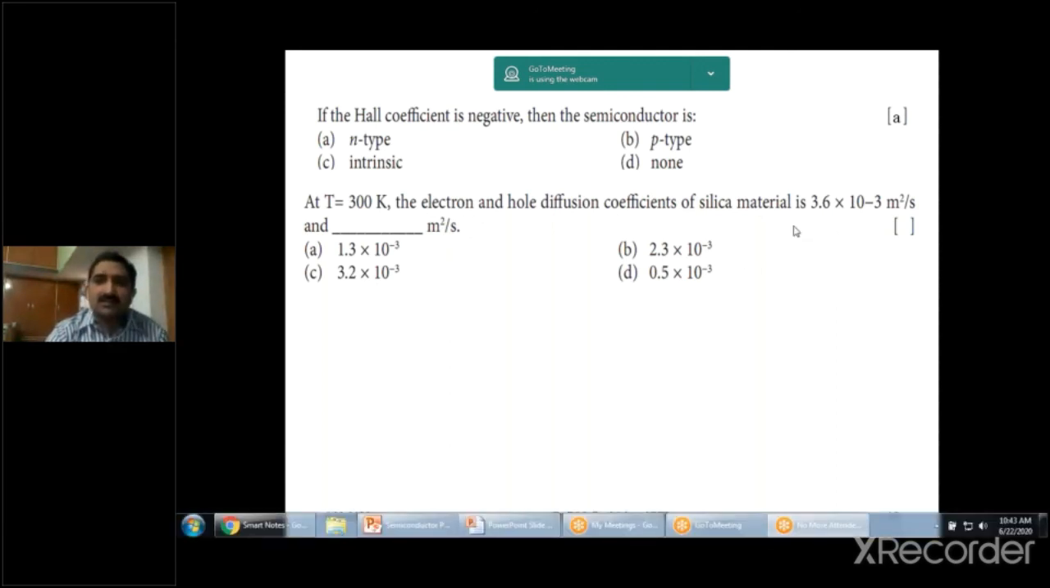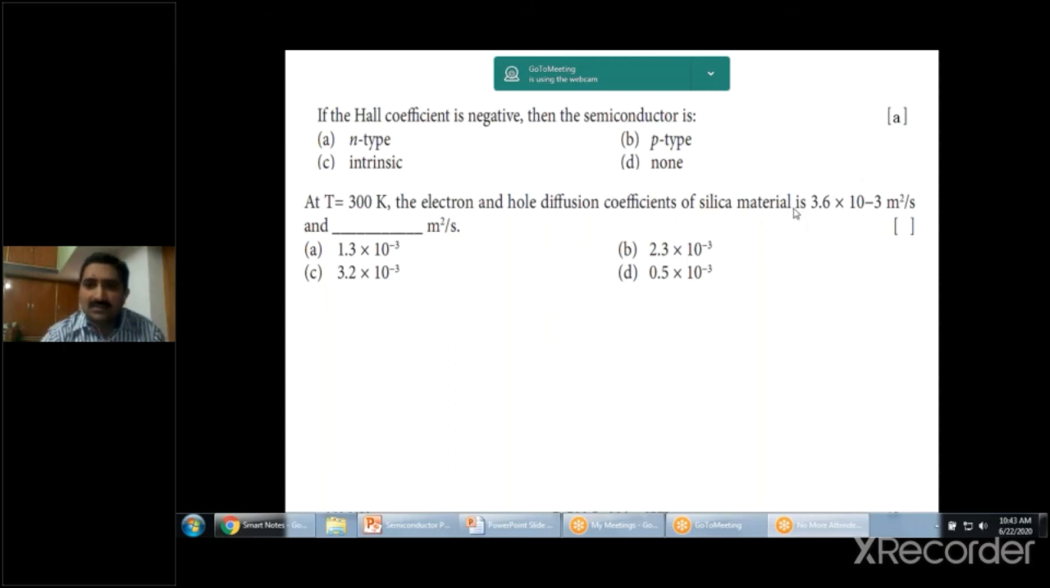At T equal to 300 Kelvin, the electron and hole diffusion coefficients of the silicon material are 3.6 into 10 to the power of minus 3 meters square per second. This is a simple diffusion coefficient problem, already in your textbook also. So the answer is 1.3 into 10 to the power of minus 3 meters per second.